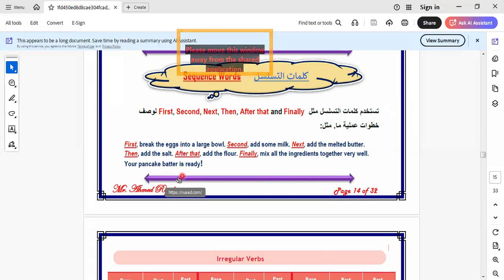Okay, so here we make a recipe of pancake batter. Here is pancake batter. Batter here will be with a U, not an A. I made a mistake here. Pancake batter is ready. So this is pancake batter.